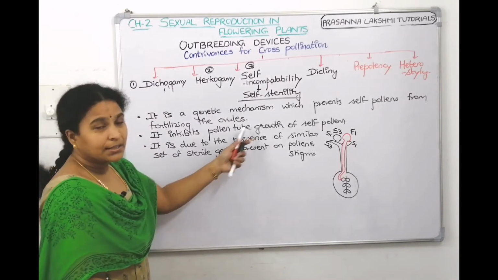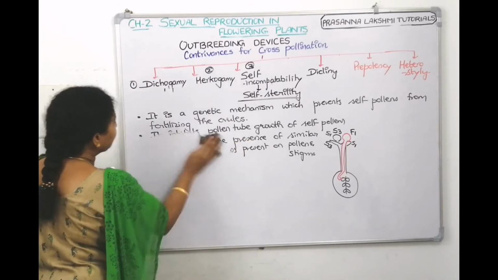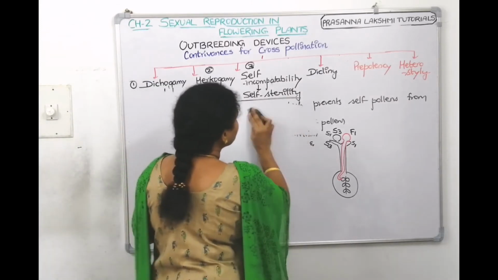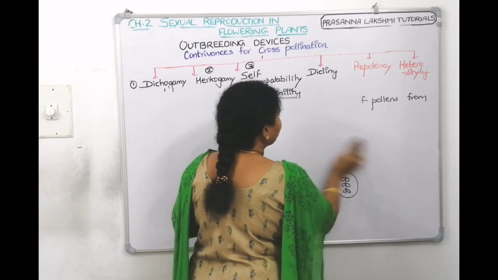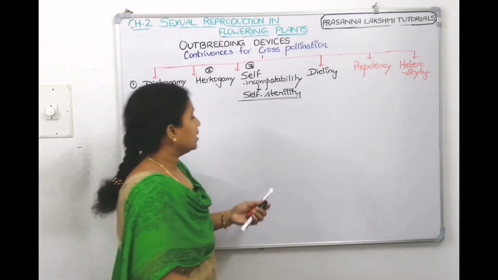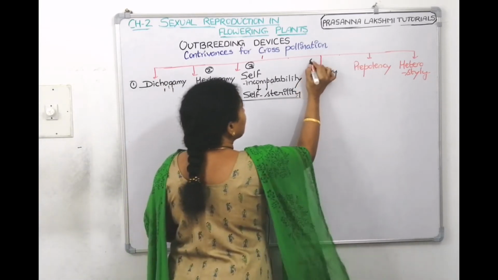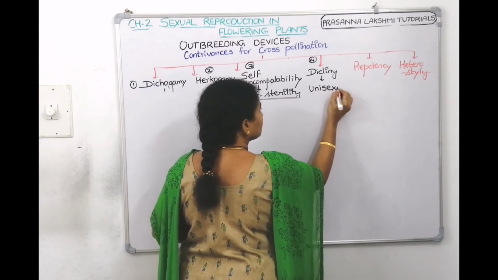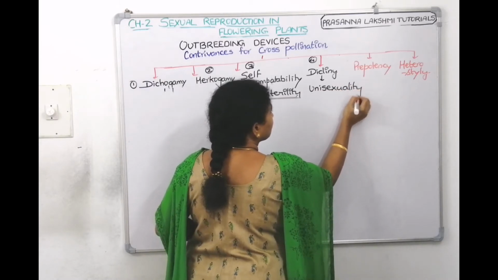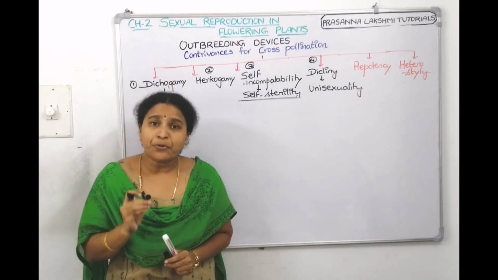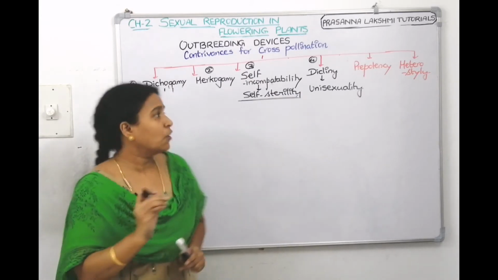Right? Understood the third type of outbreeding device, which is self-incompatibility. Now, let us go with the fourth one. What is the fourth type? It is called dicliny. Dicliny is also called unisexuality. What does dicliny mean? It is a process of production of unisexual flowers.